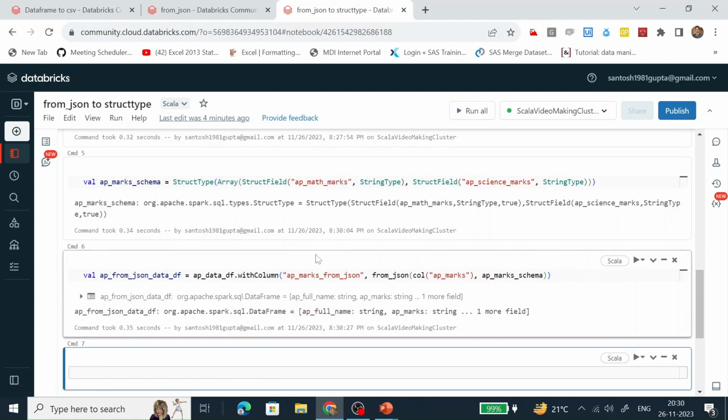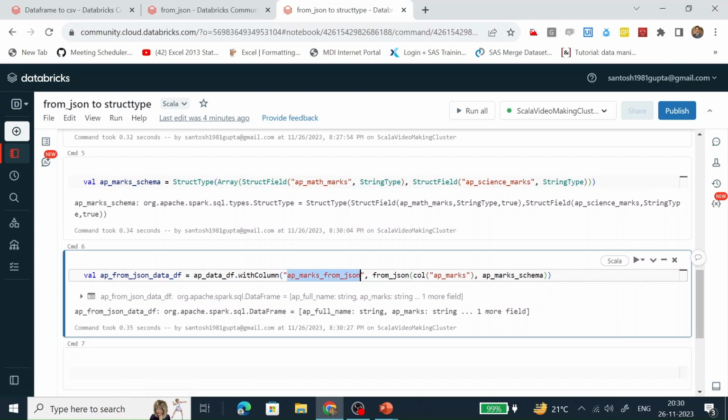So what I'm doing is creating a column on top of this data frame with the help of withColumn, and I'm going to populate the data in this column with the help of the from JSON function. It is taking the column which has a string, but the structure is of JSON, and we are converting it into a struct type column.